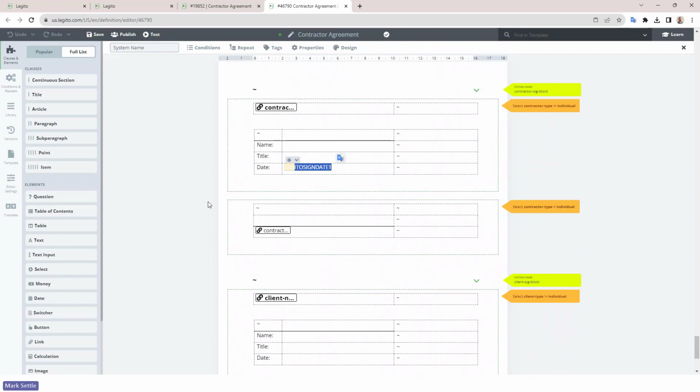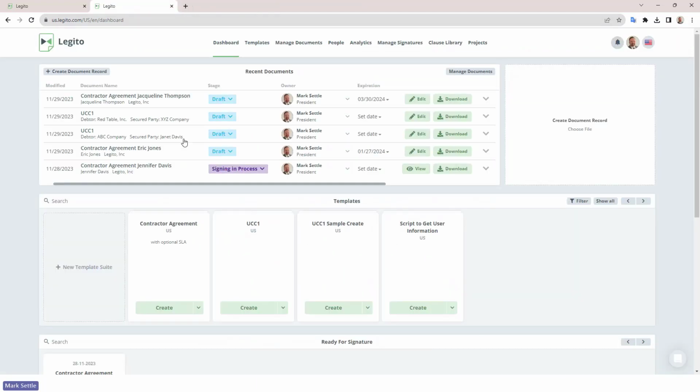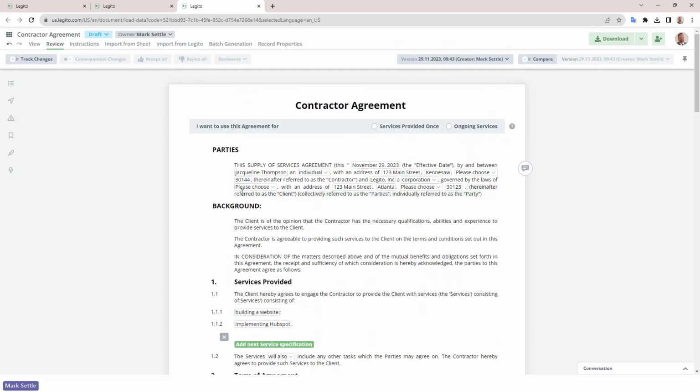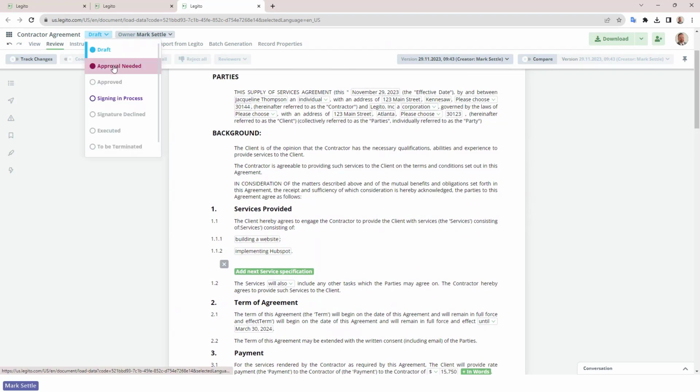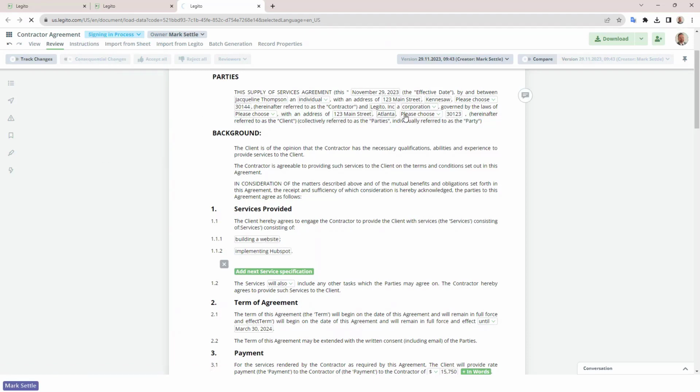So let's fill out one of these documents and see how those affect things in LegitoSign. So we'll go ahead and close this. I'm going to use an example that I've already created. So let's type in information. We've got this Jacqueline Thompson and Legito. And what I'm going to do is go ahead and just move this into the signing stage.